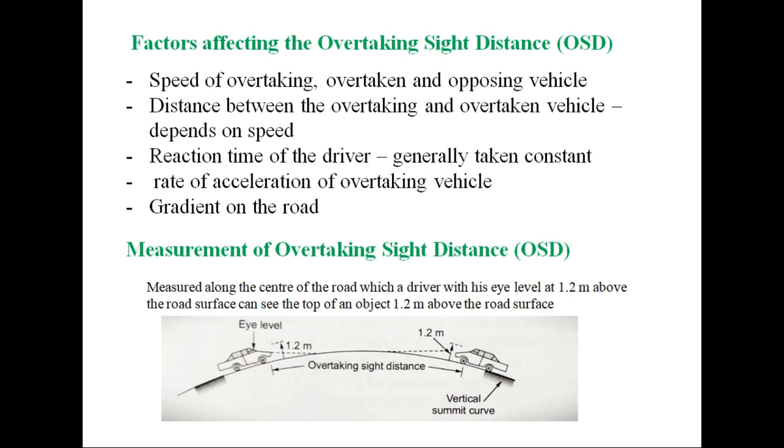The factors which affect the overtaking sight distance include the speed of the overtaking vehicle, the overtaken vehicle and the opposing vehicle. There are three vehicles in the picture: the vehicle being overtaken, the vehicle which is overtaking, and an opposing vehicle which is coming in the second lane, the opposing lane. Distance between the overtaking and overtaken vehicle, that is the gap between them, and that